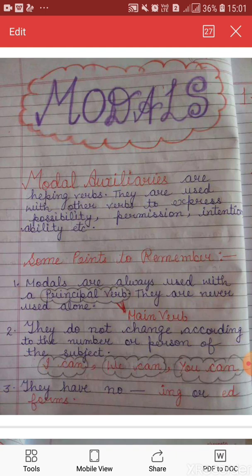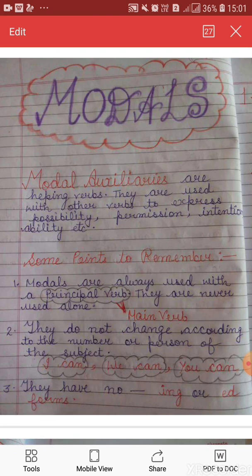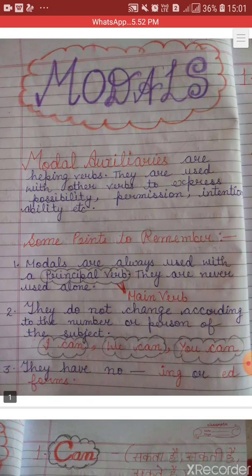So, shall, will, should, would, may, might, can, could, must, ought to, need, dare, have to, and used to are modals. They express the mode of action. Okay, there are some points to remember for modals. First, modals are always used with a principal verb. They are never used alone. Principal verb means main verb.